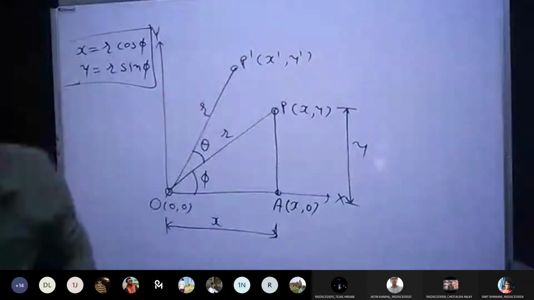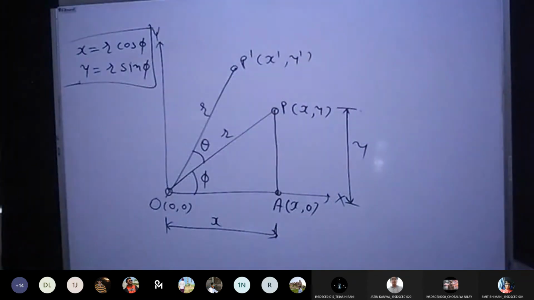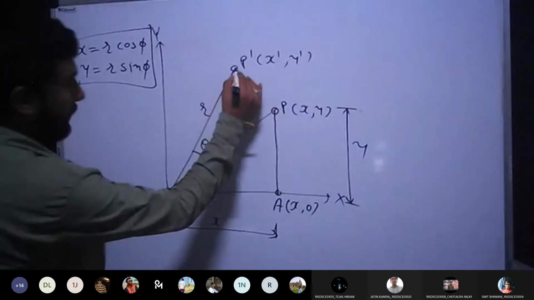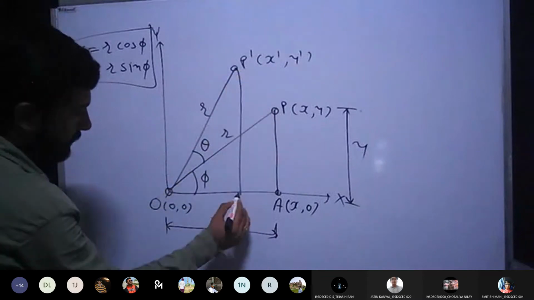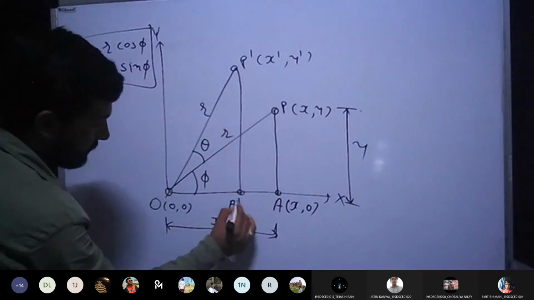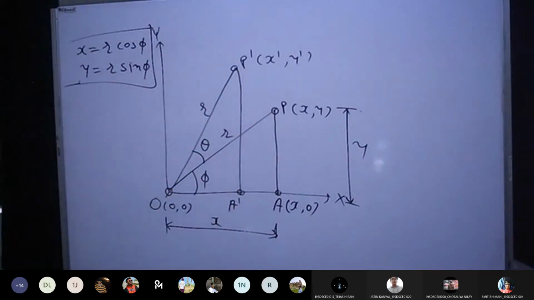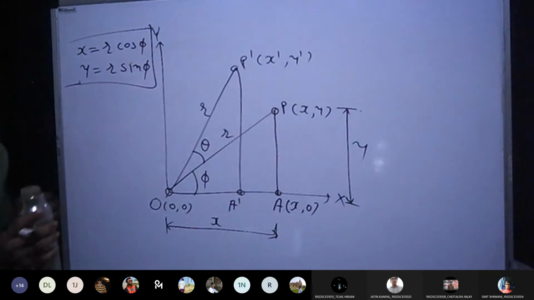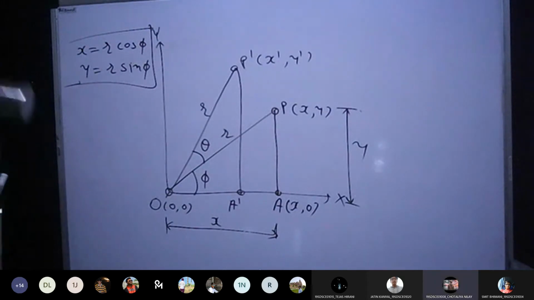So whatever things we have done for the smaller triangle, same thing we can do for the bigger triangle. So what I will do, I will extend this line from P dash. Let's say this point is A dash. Can you tell me what could be the value at point A dash? What is the value? X dash, 0.